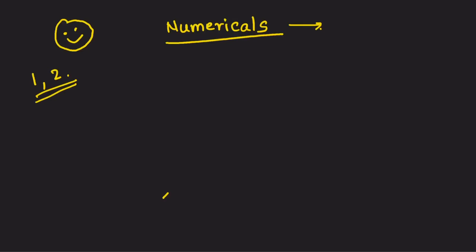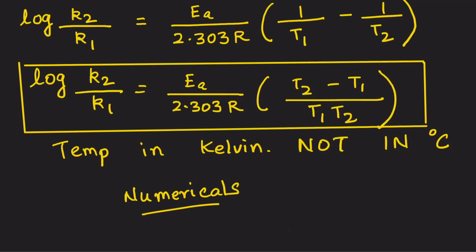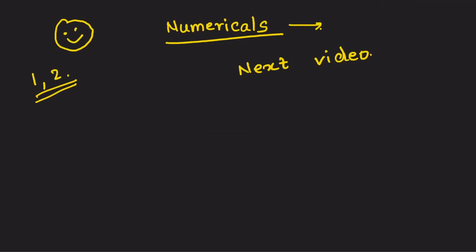So what should we do? Should we take up a few numericals? Okay, so in the next video I'm going to take up a few numericals based on the topic of Arrhenius equation, integrated Arrhenius equation, and the final equation comparing the rate constant of a reaction at two different temperatures. Till then, please make sure that your concepts of zero order, first order, graphs are crystal clear, and be ready for numericals in the next video.